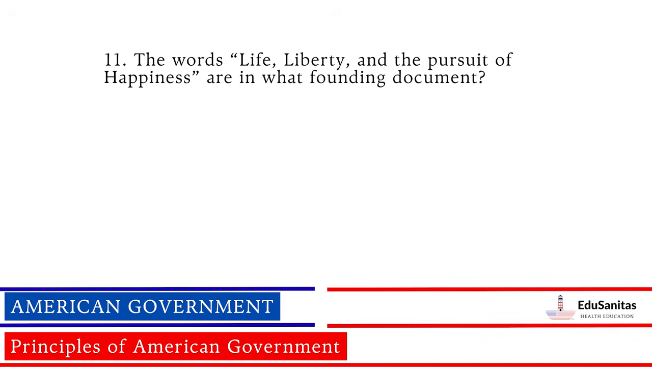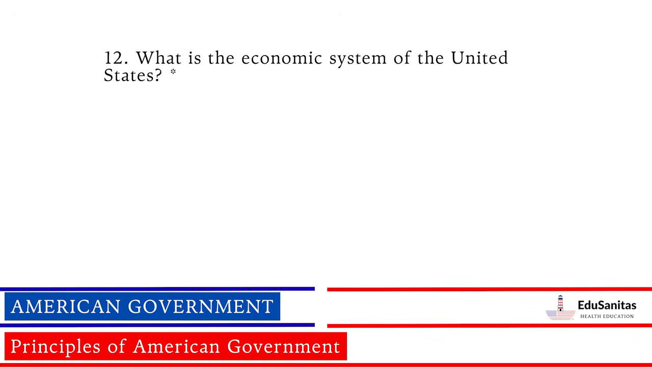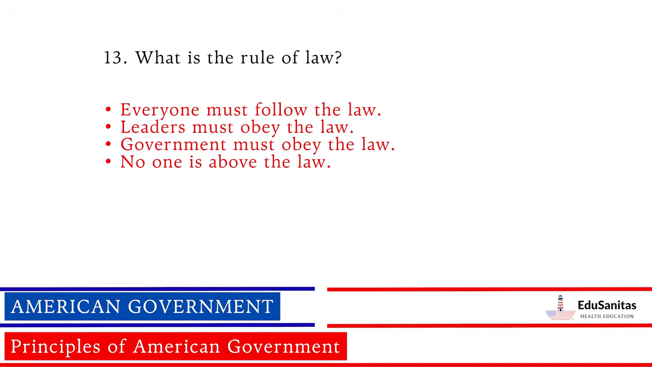The words life, liberty, and the pursuit of happiness are in what founding document? Declaration of Independence. What is the economic system of the United States? Capitalism, free market economy. What is the rule of law? Everyone must follow the law. Leaders must obey the law. Government must obey the law. No one is above the law.